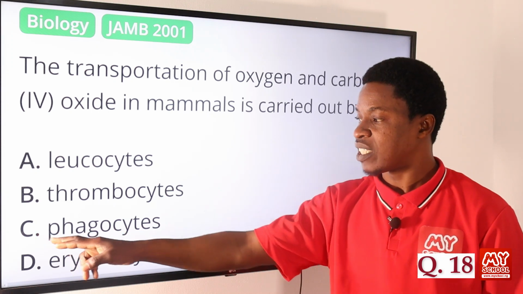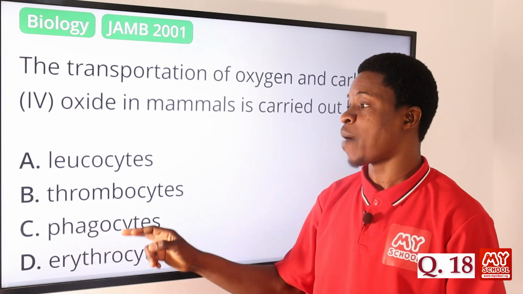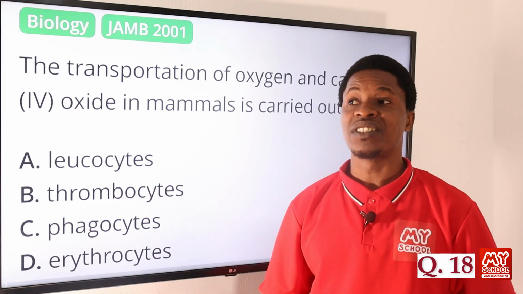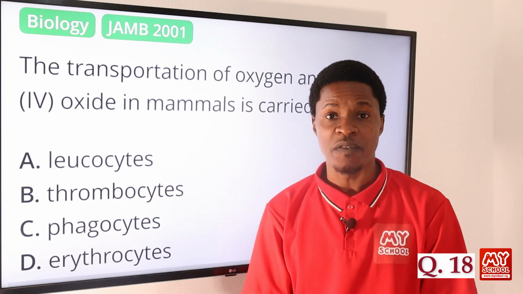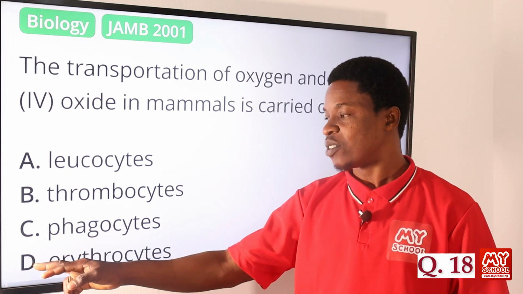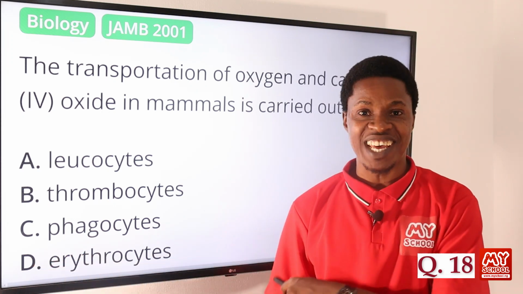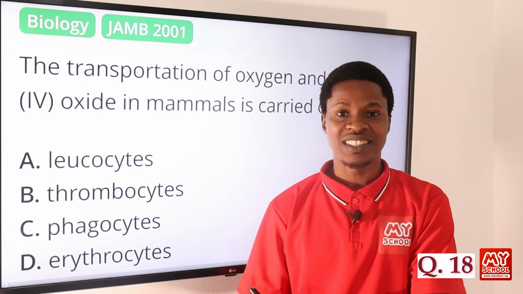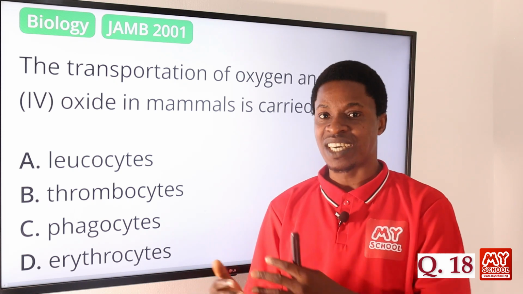Then option C says phagocyte. Phagocyte is a type of white blood cell also, that helps in the immunity of the body of the organism. The last one is option D, which is erythrocytes. The other name for erythrocyte is red blood cells. That's the RBCs, red blood cells.